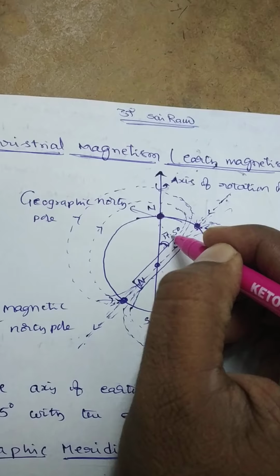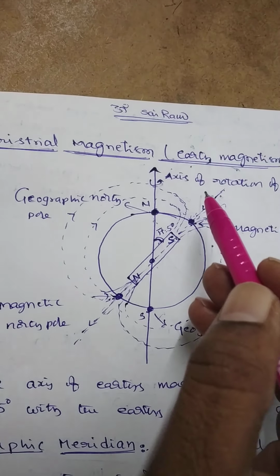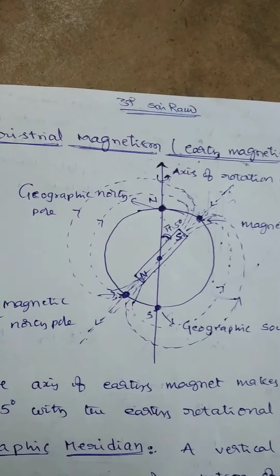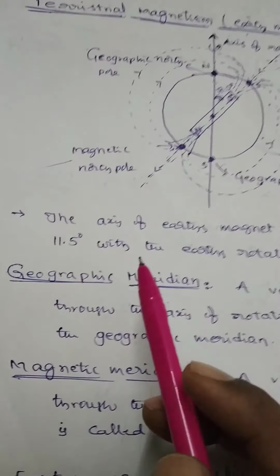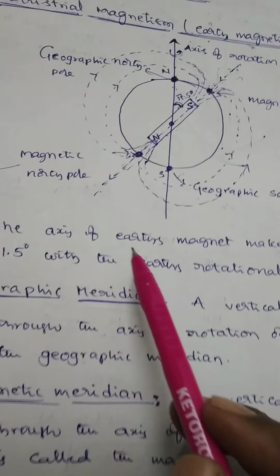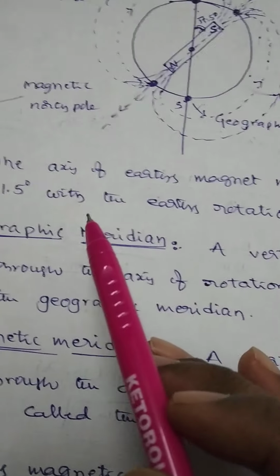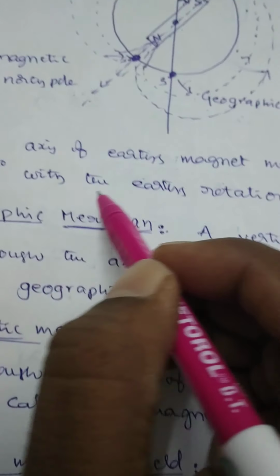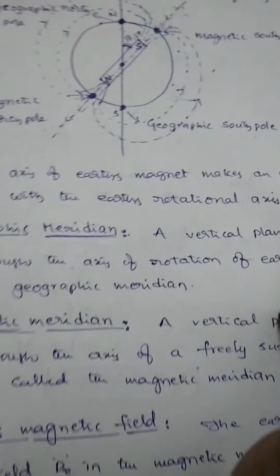That means the angle between the magnetic meridian and the geographic meridian is 17.5 degrees. The axis of Earth's magnet makes an angle of 17.5 degrees with Earth's rotational axis.